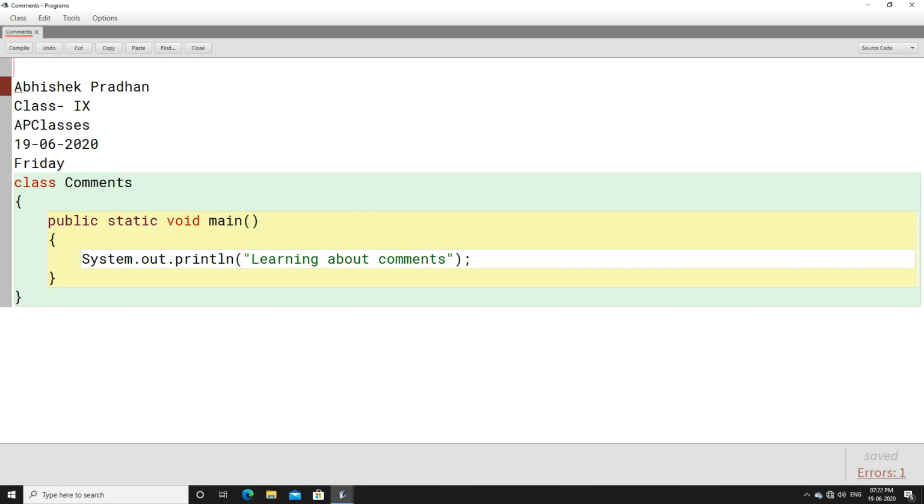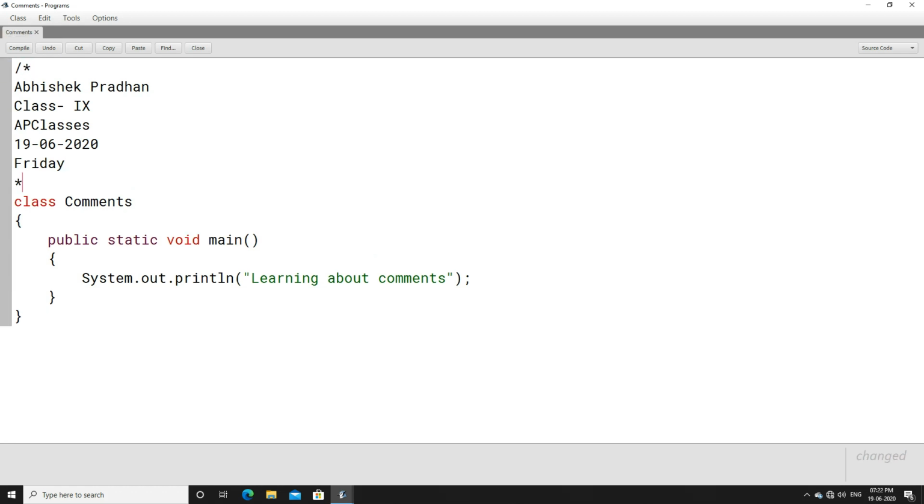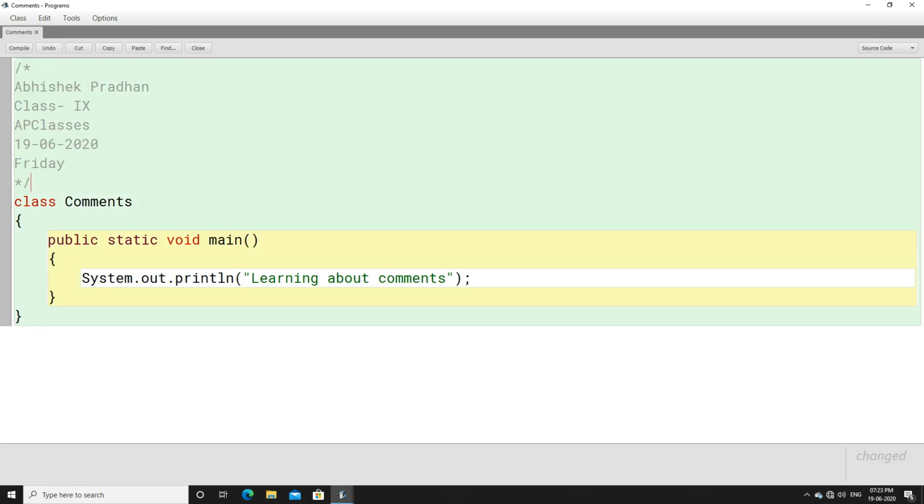So when you use a multi-line comment, here simply put a forward slash, then a star mark, right? And wherever you want to end it, put a star mark, asterisk mark here, and put a forward slash once again. This forward slash and asterisk mark represents that now you can start writing multi-line comments, and this asterisk mark and forward slash represent the end of the multi-line comment. This is the starting of the multi-line comment, this is the ending of the multi-line comment.